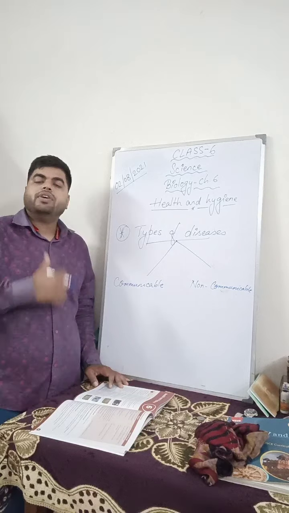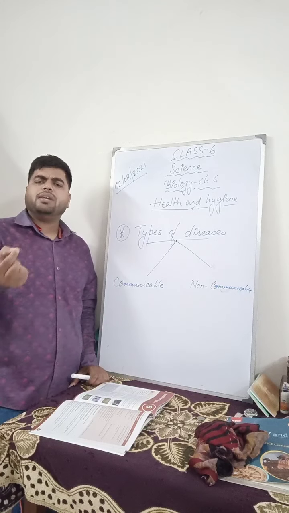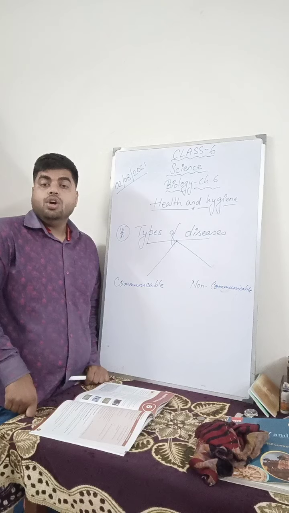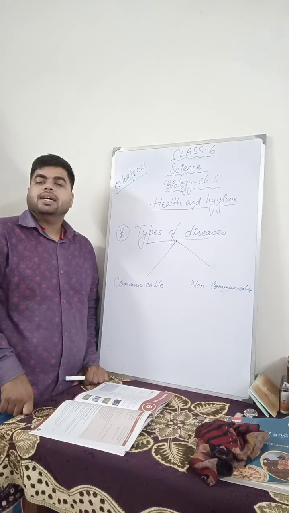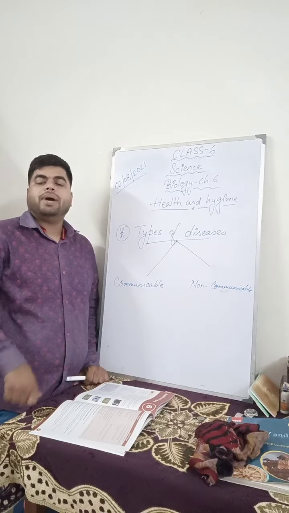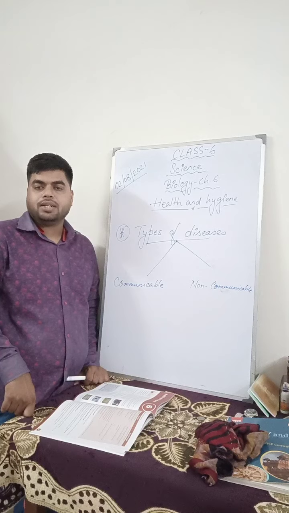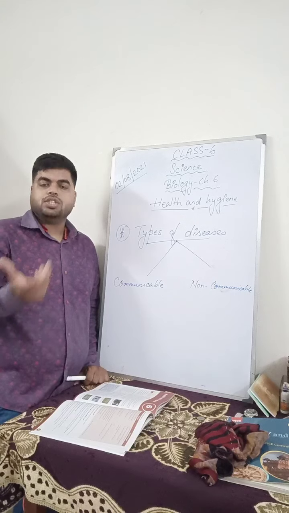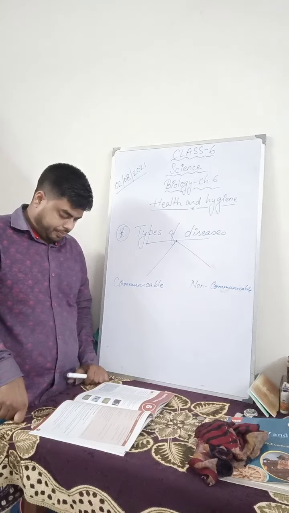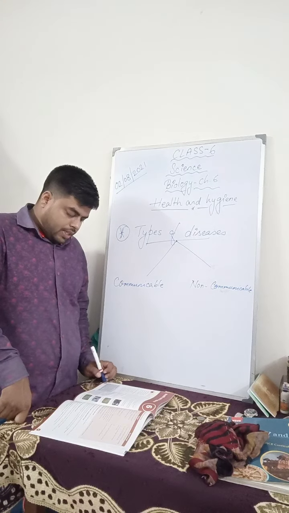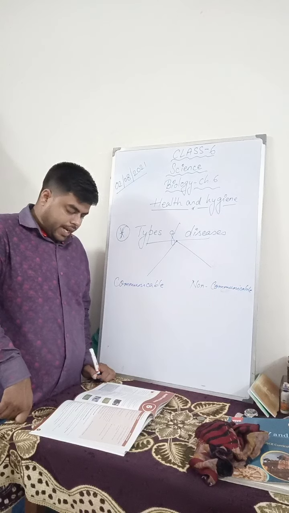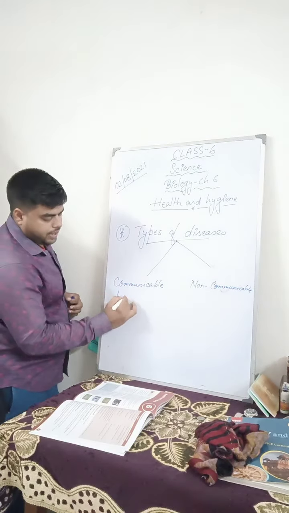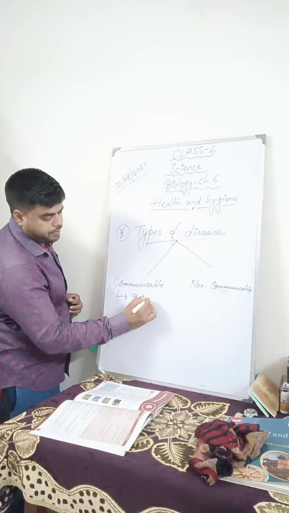These are all living organisms, very small, tiny microorganisms which cause disease. Nowadays, a very common example is COVID. This is also a virus. Microorganisms that cause disease are called pathogens or germs. So these communicable diseases are caused by germs.